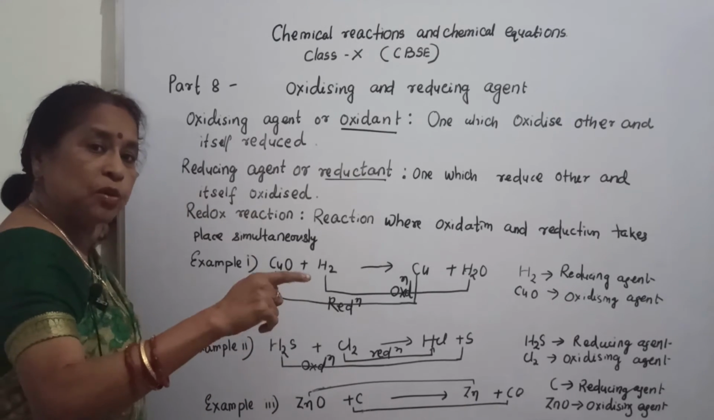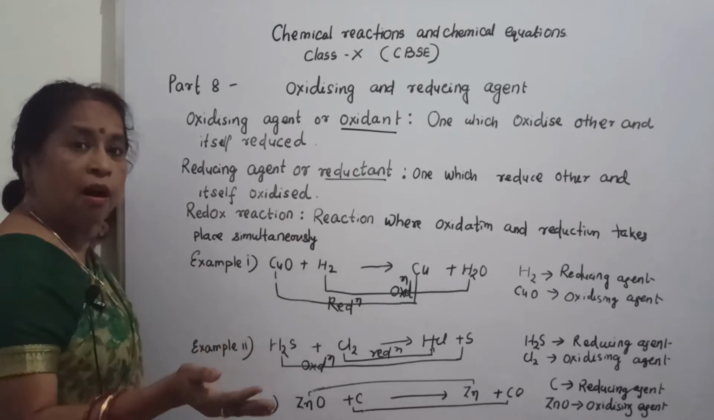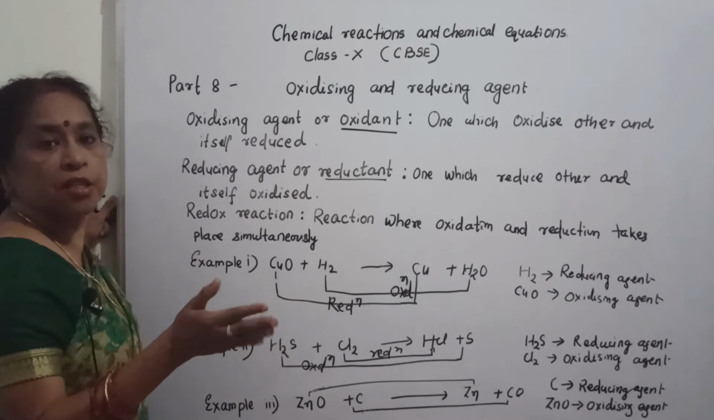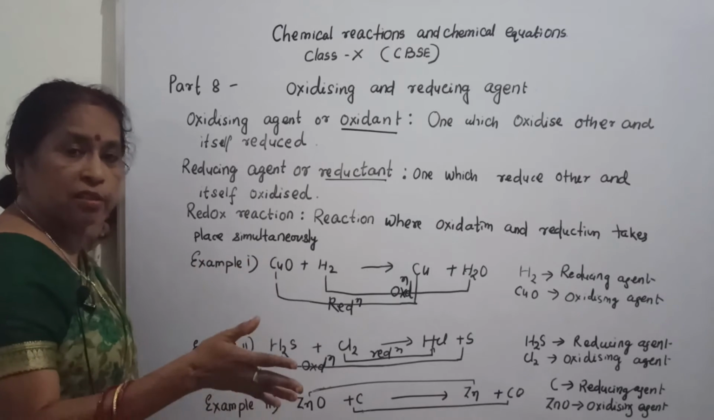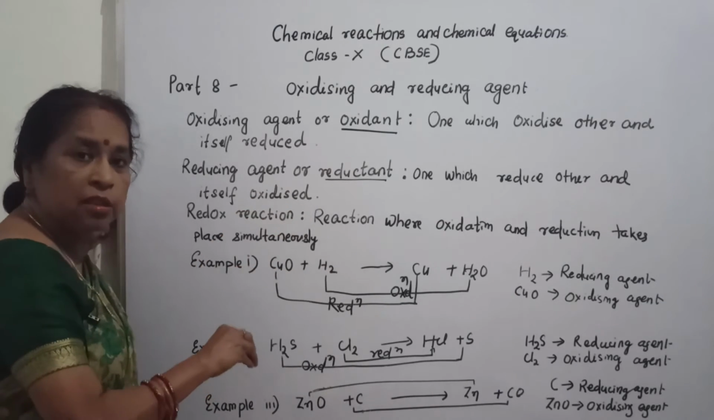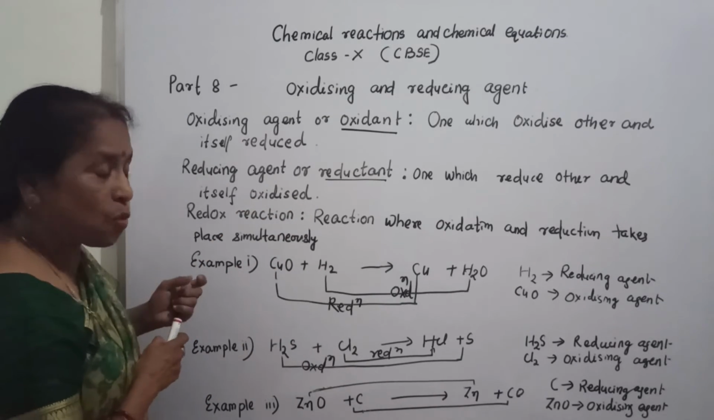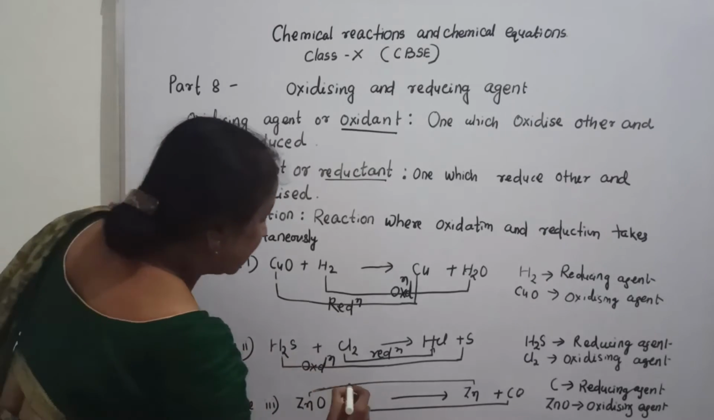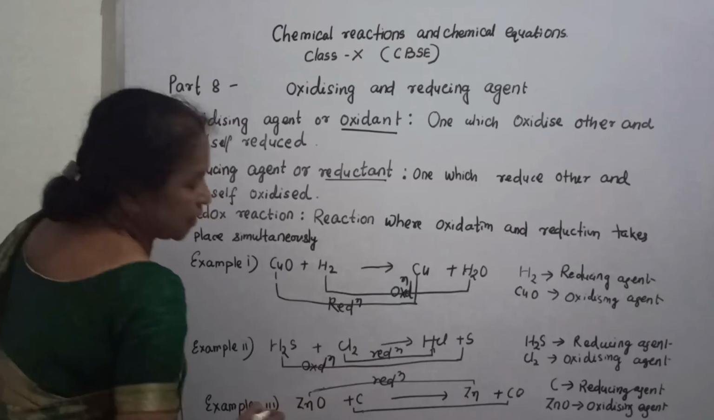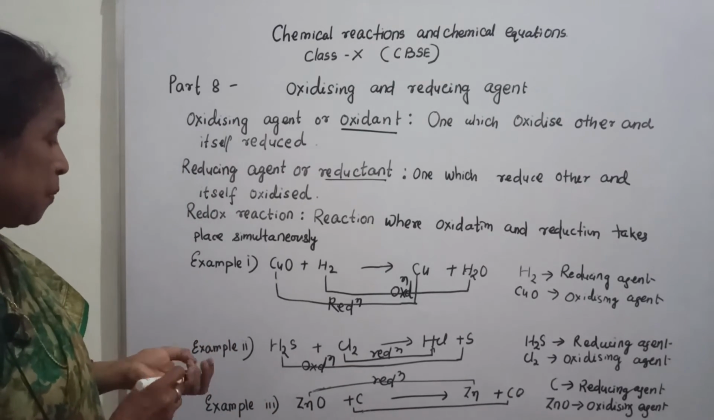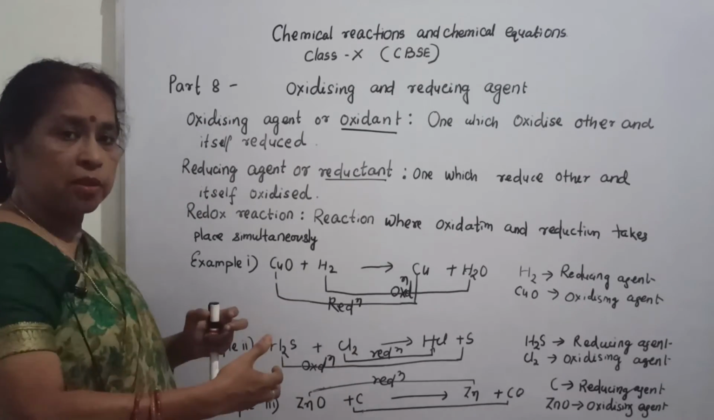Addition of oxygen is known as oxidation. Removal of oxygen is called reduction. So what happened here? Here is removal of oxygen, that is why reduction takes place here. Now what happens to carbon?